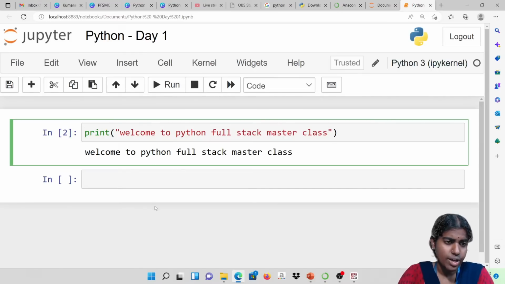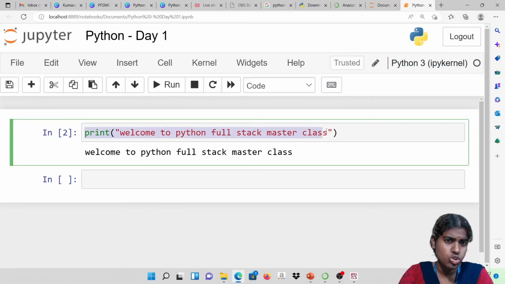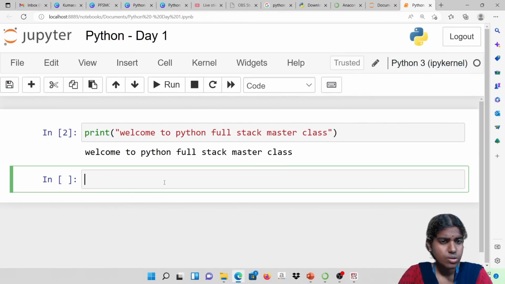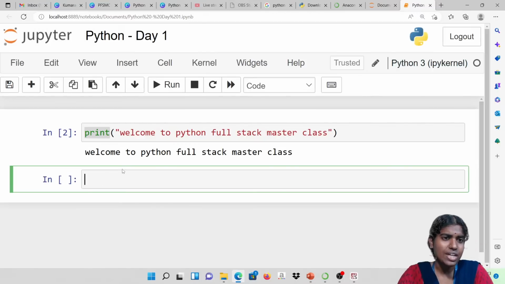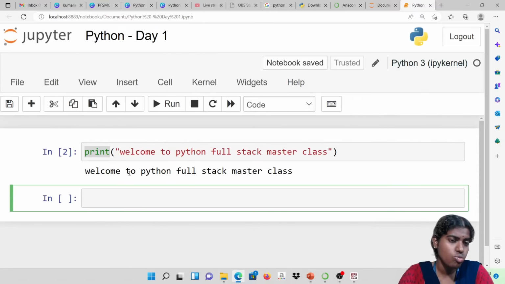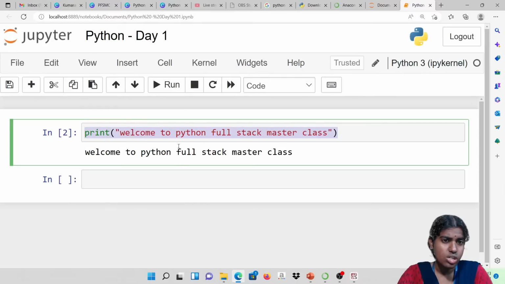Whenever I type something inside my code cell, I'm going to get the output just below my input. Clear with this? So what is the use of this Python full stack? So this is called interactive mode programming. From the name you can understand what interactive mode programming means: whenever I type something inside my code cell, I get the output just below the input.